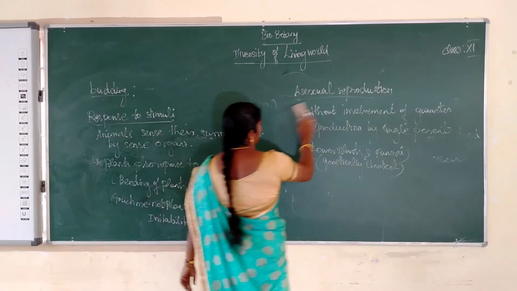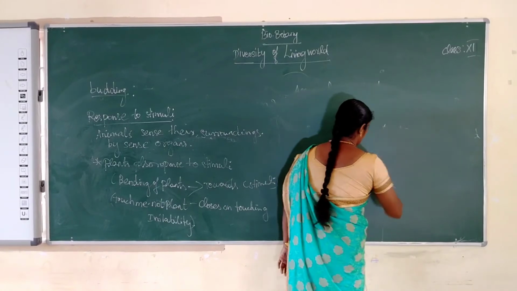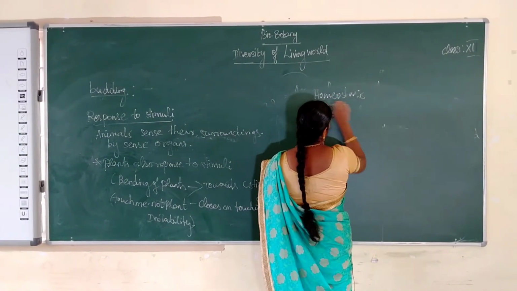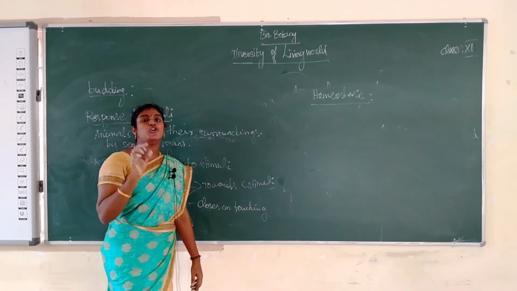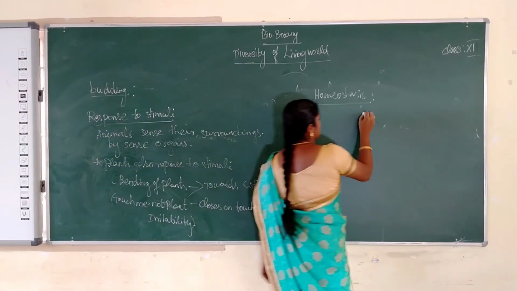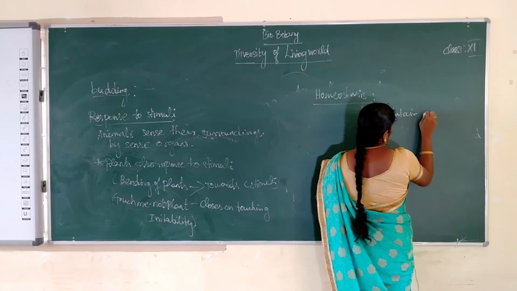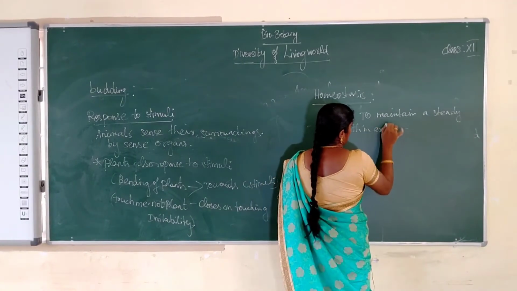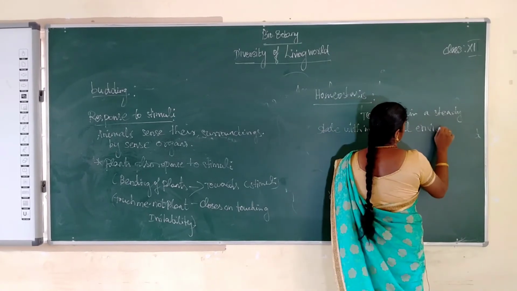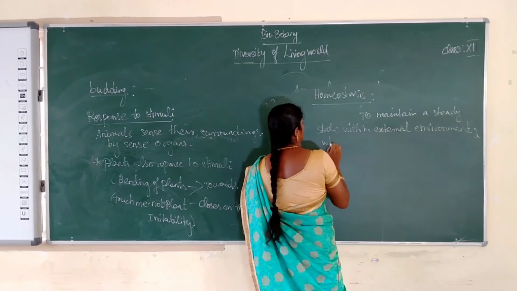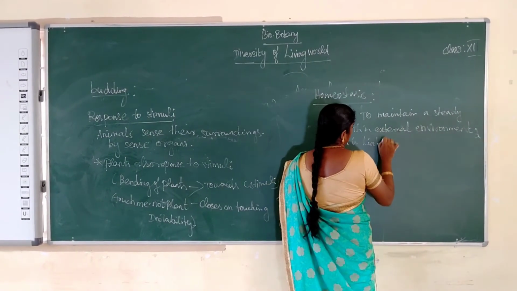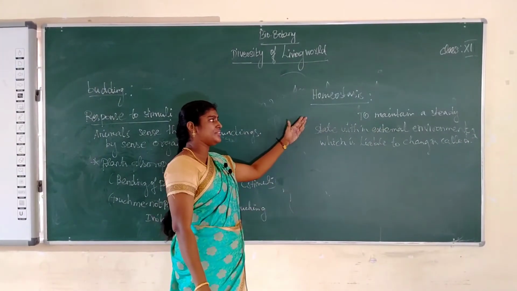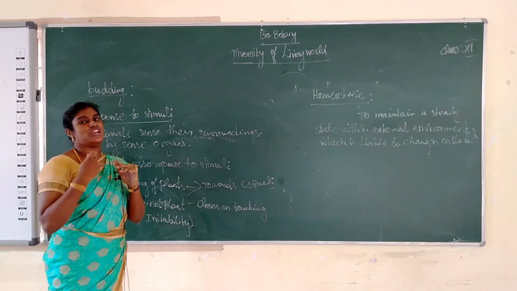Next key character: homeostasis. What is the meaning of homeostasis? Homeostasis means to maintain a steady state within the external environment, which is liable to change. That is called homeostasis.